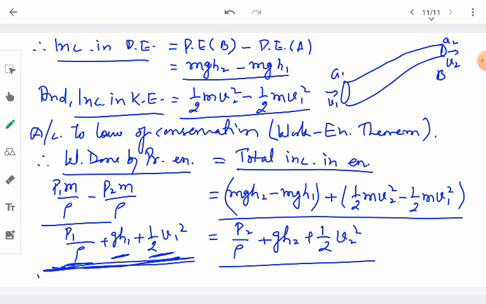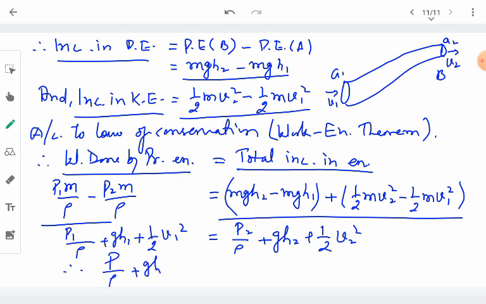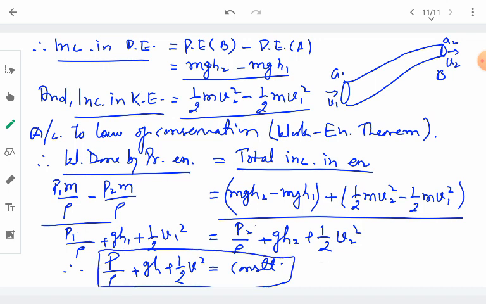So from here we can generalize the result and write it as: P upon rho plus GH plus half V square will always remain constant. And this is what Bernoulli's theorem and Bernoulli's principle says. The sum of the pressure energy, the kinetic energy and the potential energy always remains the same, provided the flowing liquid is incompressible and non-viscous and flowing in a streamlined manner.